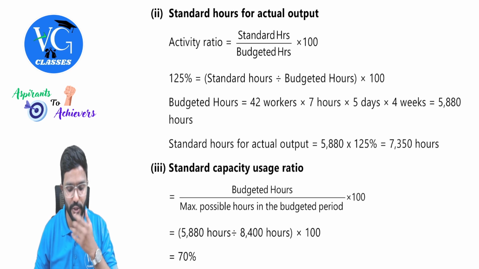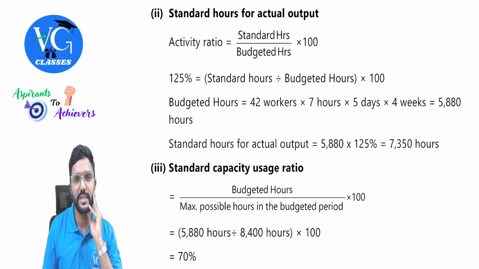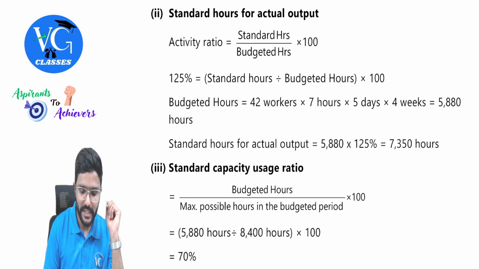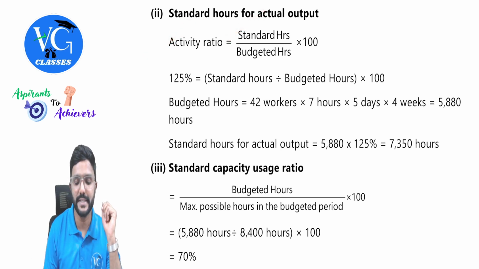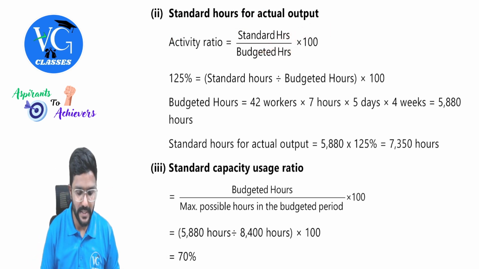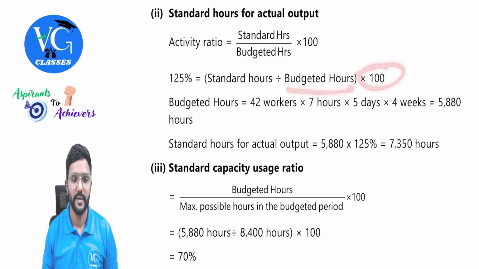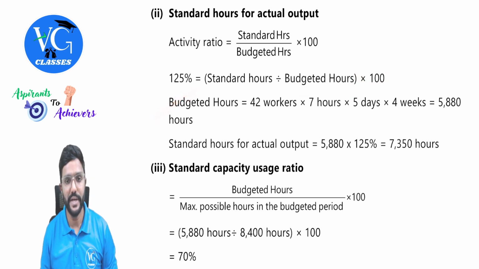Then standard hours for actual output is asked. So just see in which formula do you use it? In activity ratio formula. What is the formula to calculate activity ratio? Standard hours divided by budget hours into 100. It is given as 125%. Standard hours we need to calculate, divided by budgeted hours into 100. So budgeted hours we can do it. How is it, sir?